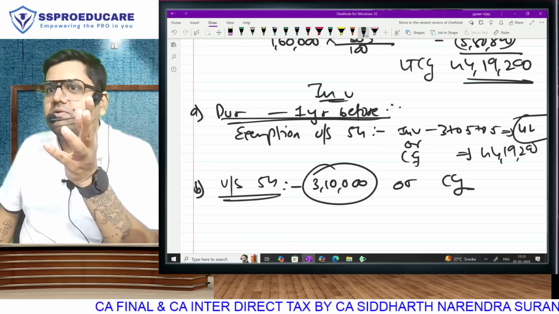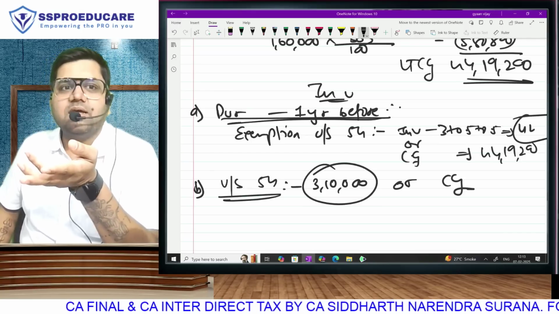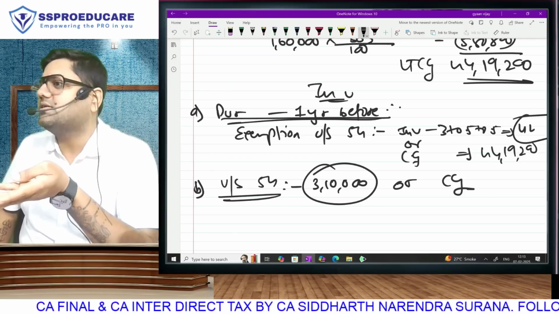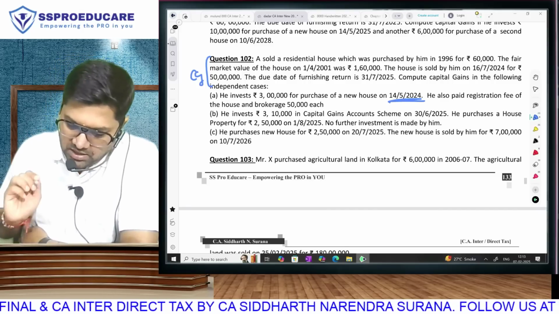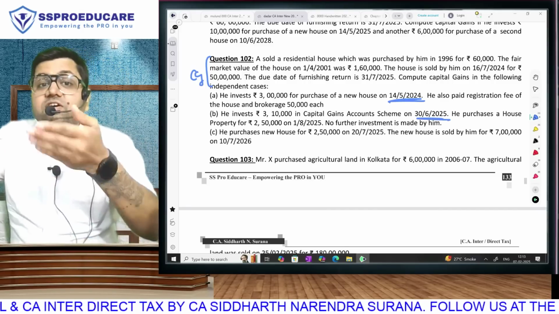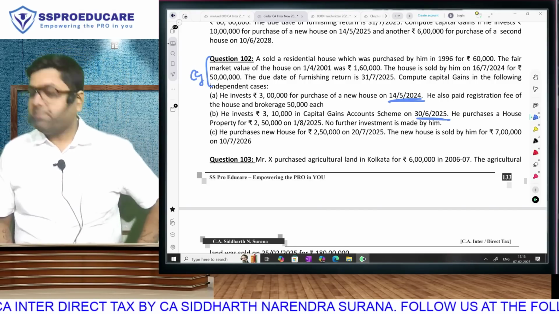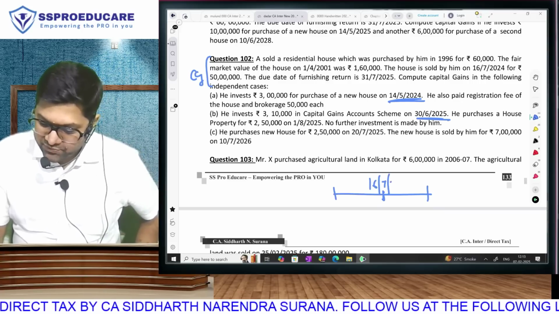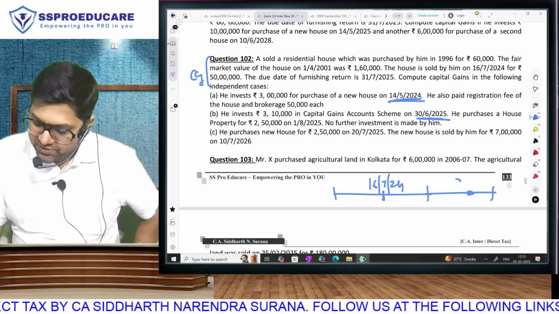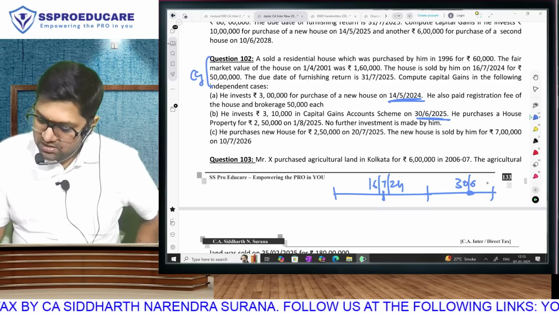Classroom change has affected you badly or what? Investment I am asking, so you are saying 3 lakh when it is clearly 4 lakh. The investment was made in the assessment year before the due date of return. Are you mad? Property sold on 16 July 24 and investment is made on 30th June 25.